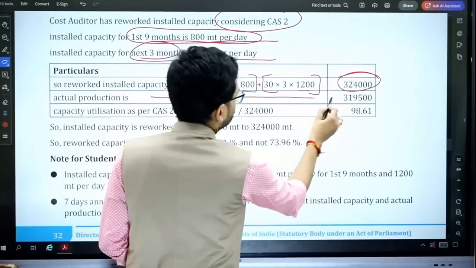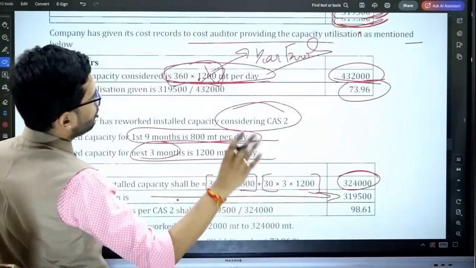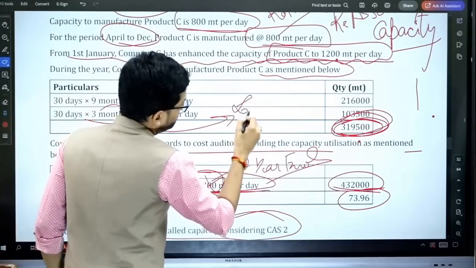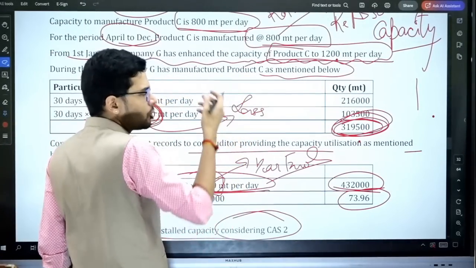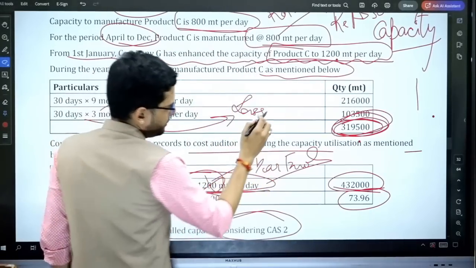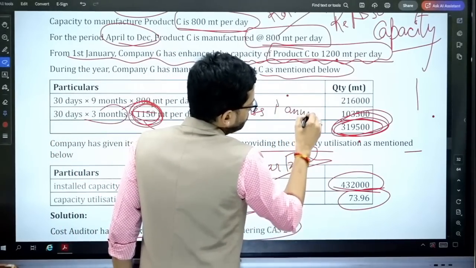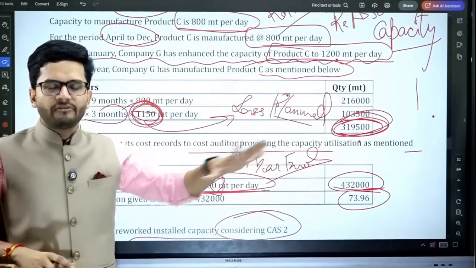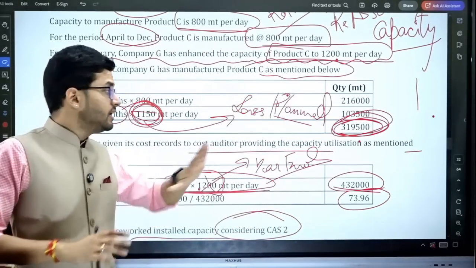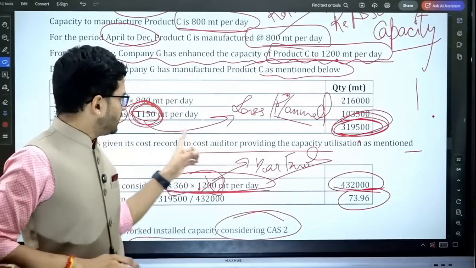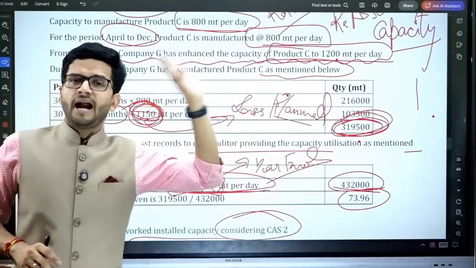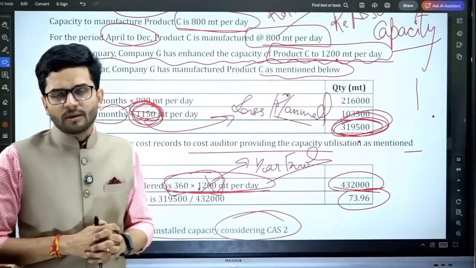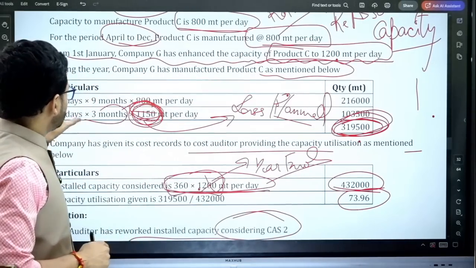And yes, the actual capacity, whatever is given in the question, 319,500, we are going to honor it. This 1150 is an actual loss, maybe due to anything. The machinery cannot perform for the entire year practically because of planned maintenance. There's some maintenance which is required to be done every year. So at the time of installation only, it was decided that installed capacity is barring these 50 metric tons. This 50 metric ton is a planned loss, an installed capacity loss. This is the actual capacity which has been attained during the year.